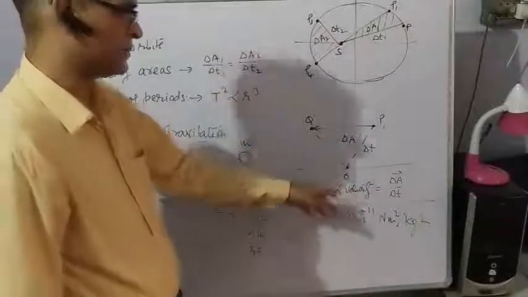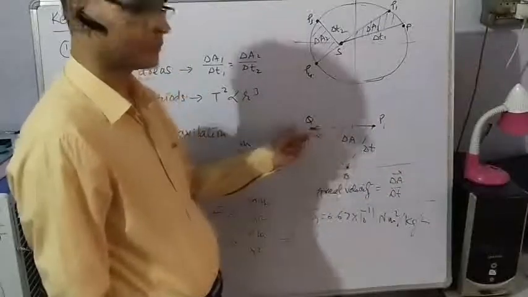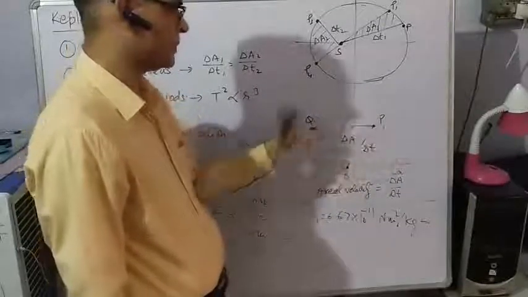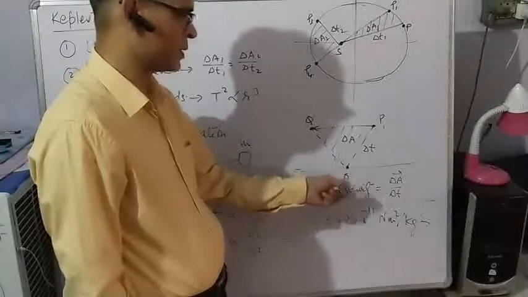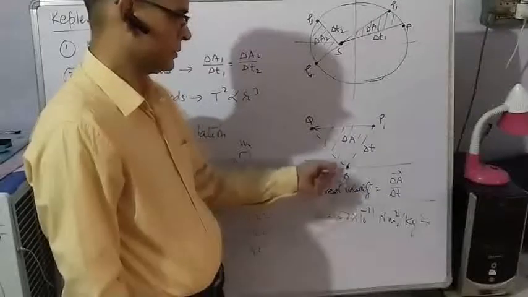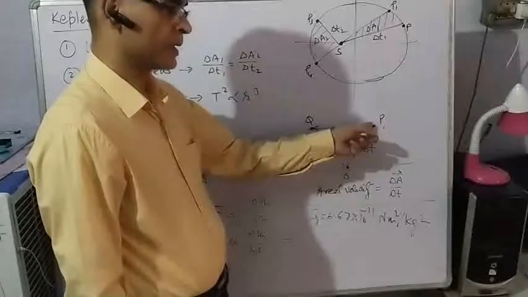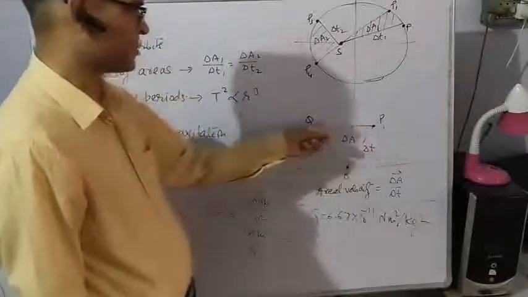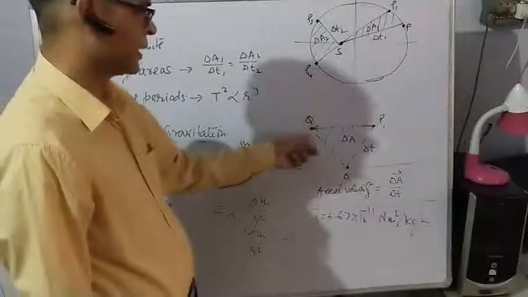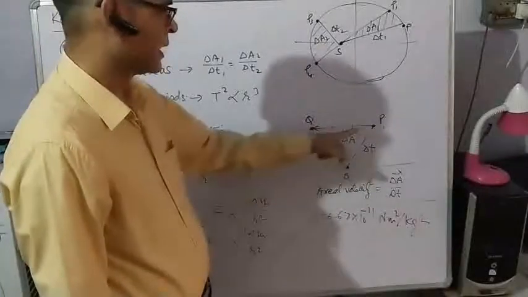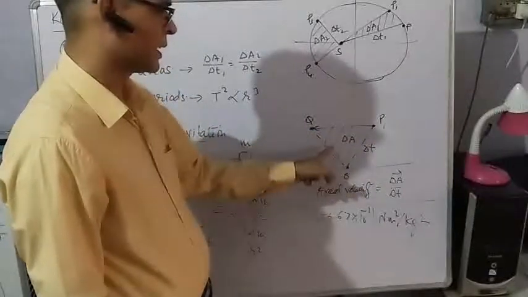Let us understand. Suppose a particle is moving in the direction PQ. A stationary observer is standing at point O. The observer observes particle P. The particle keeps on moving up to point Q. In the meantime, the particle sweeps area delta A with the observer.